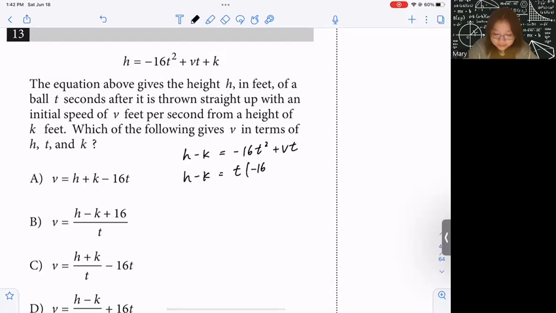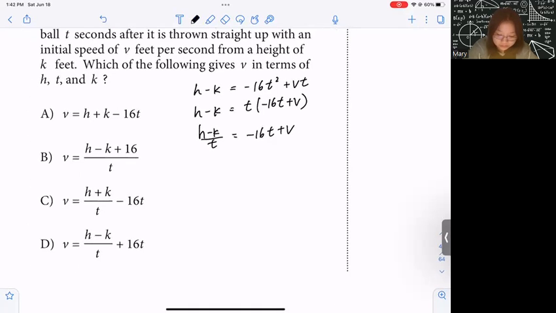So negative 16t plus v, right? And then I'm gonna divide by t on both sides, and that gives me negative 16t plus v. And we can do h minus k over t, and we add 16t on both sides, equals v. So v is h minus k over t plus 16t, and that gives me answer choice D.